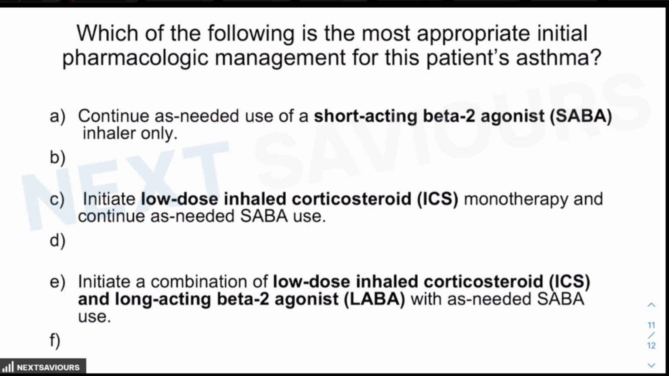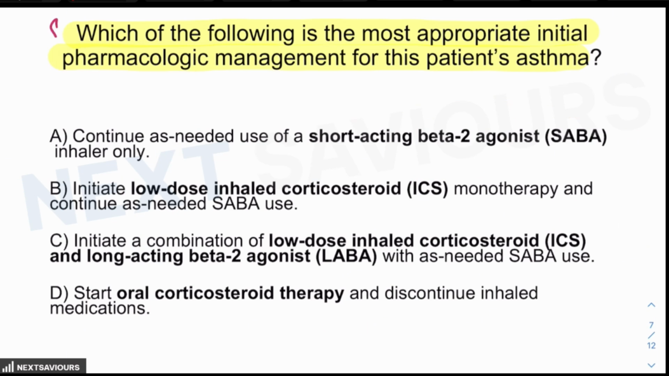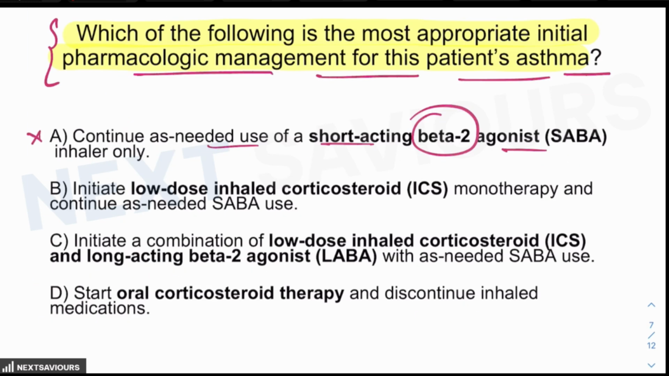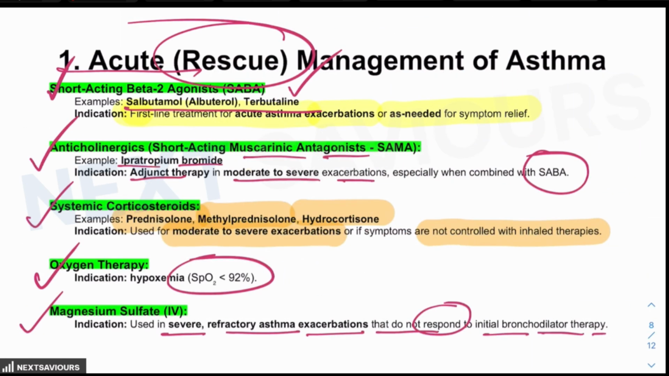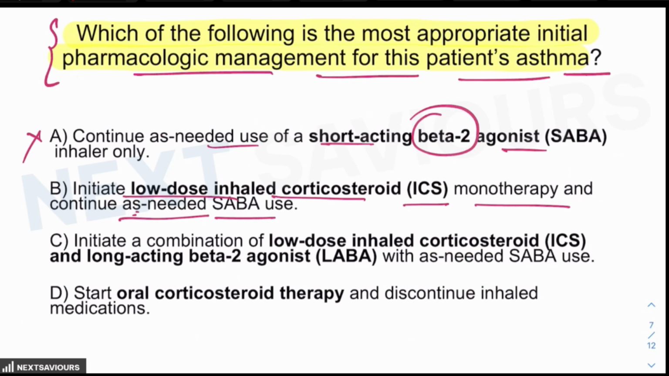Now we can easily answer the question which was asked: which of the following is the most appropriate initial pharmacological management for this patient's asthma. If you go with the option continue as needed use of short acting beta 2 agonist, it is reserved for the rescue management, so it is not the answer. Initiate low dose inhalational corticosteroid monotherapy and continue as needed short acting beta 2 agonist is the management protocol for mild persistent asthma, so this is also ruled out.